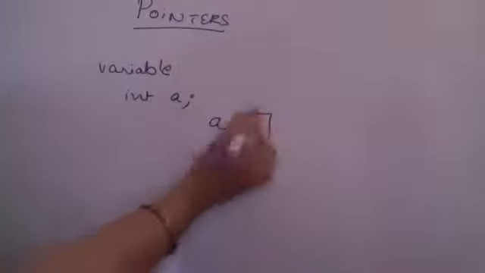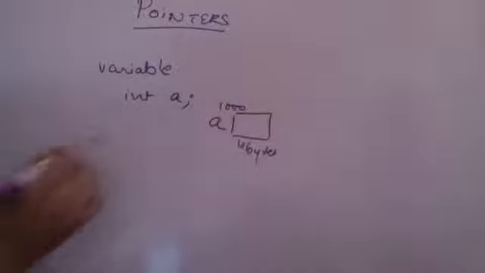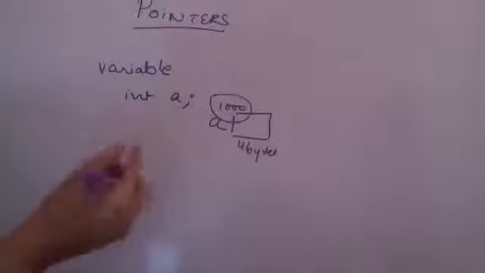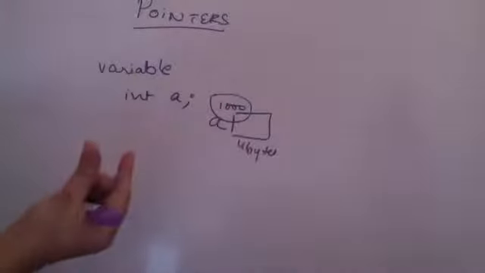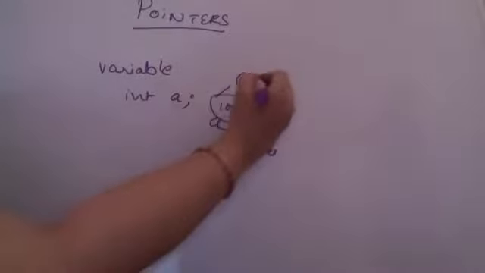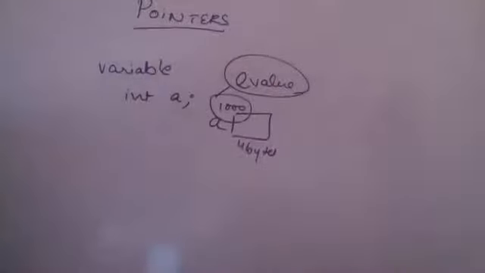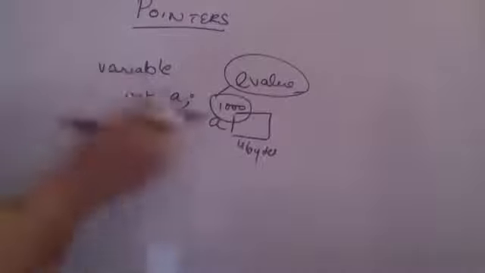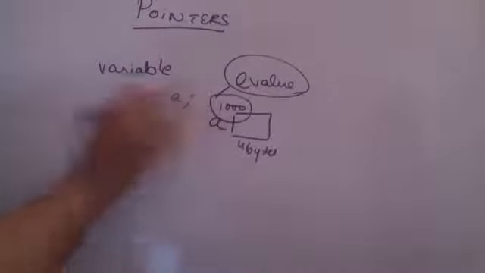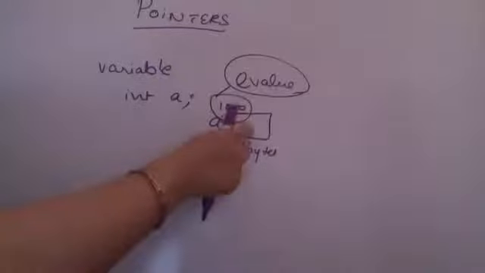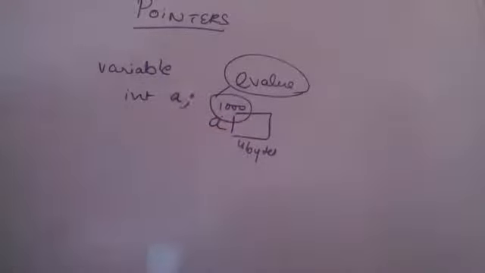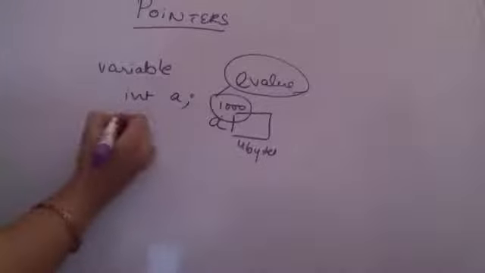Now this 4 bytes start with some address, supposedly 1000. This 1000 is again some value of the address. This is known as L value of the variable. It remains same throughout the program run. एक single program run में ये value कभी change नहीं होगी. Whatever memory space has been allocated to A, the address of that space will never change. The value within that might change, the address will not change. I hope I am making myself clear.